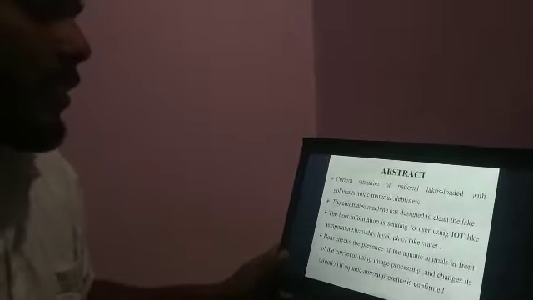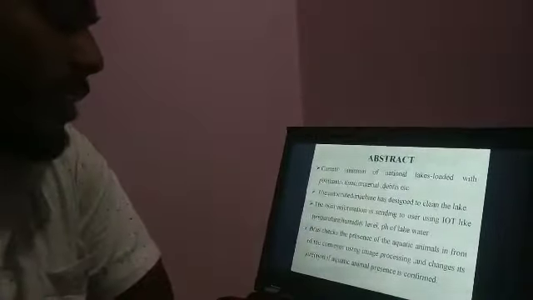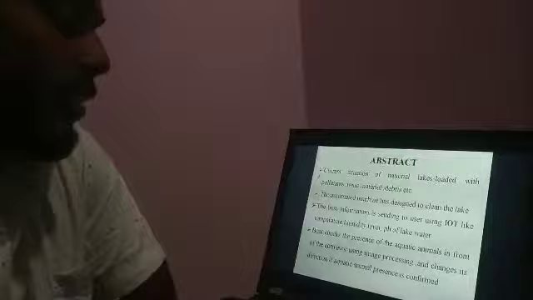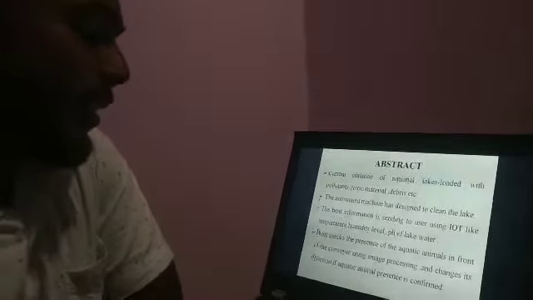The abstract of this project: currently, national lakes are loaded with pollutants, toxic materials, debris, etc. Thus we designed an automatic machine to clean the lake. The bot information, like temperature, humidity level and pH of lake water, is sent to the user using IoT. The bot checks the presence of aquatic animals in front of the conveyor using image processing and changes its direction once the aquatic animals' presence is confirmed.